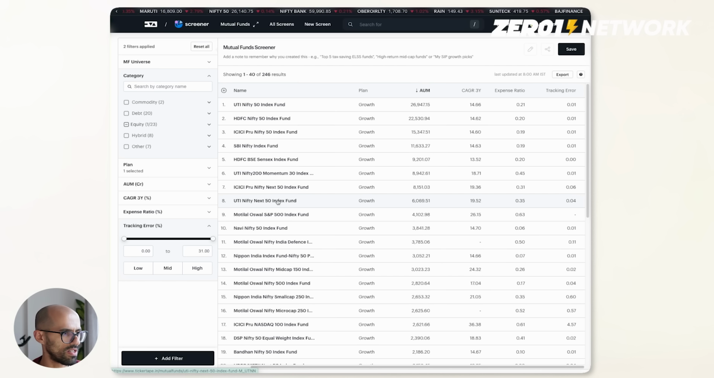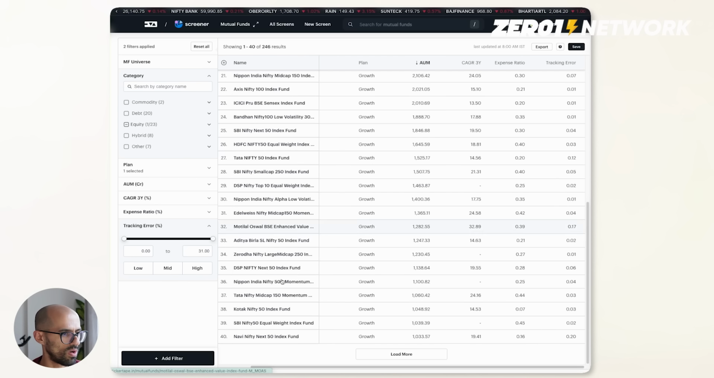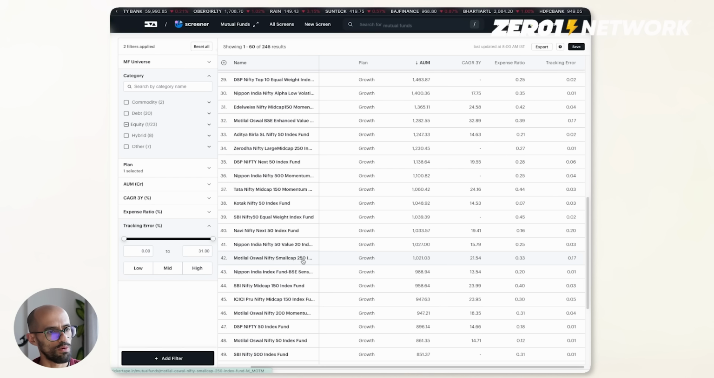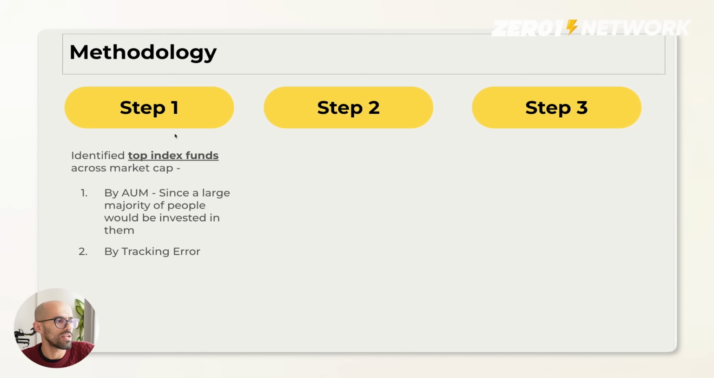Same approach. I've done this before, so I'm not going to spend too much time on it. But Motilal Oswal comes up on top for the Midcap 150 index fund. And similarly, when we scroll down, we will see this Motilal Oswal Nifty Smallcap 250 Index Fund. So we'll take these and we will use them in the calculations ahead. So that's our step one done.